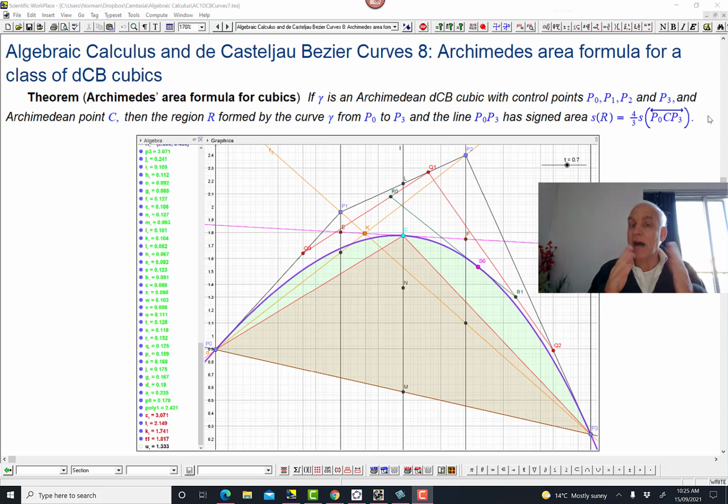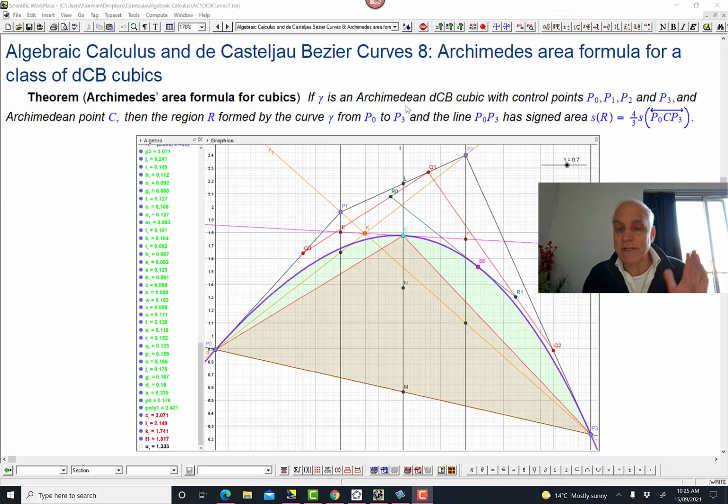They have to be a certain type of de Castelnau-Bézier cubic. And this type is pretty interesting. So it's a sort of a subfamily inside the world of cubics, which has some remarkable properties. We're going to meet a lot of them today. So it's a bit of an overview today. We're not going to get into proofs, but I just want to explain what's going on. So here is the main theorem that we're interested in.